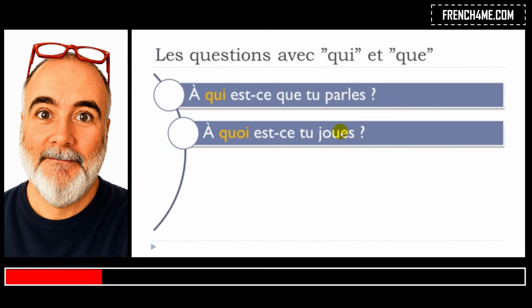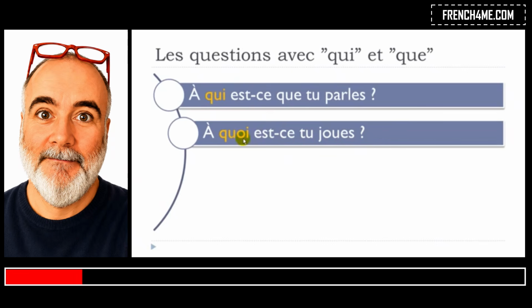Jouer, it's to play, okay? And then normally, if you're talking about a sport or activity, then we tend to use this preposition à with it. Okay, so play, but then à, and then the name of the activity. It could be football, or it could be basketball, or it could be whatever. Okay, à quoi est-ce que tu joues? And then now,